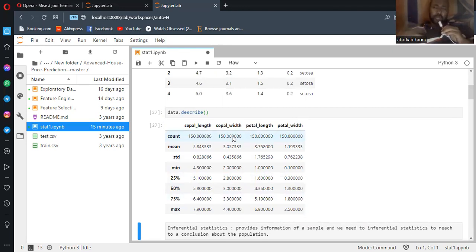Because we described the statistics of this sample, because here it is just a sample of 150 records, a famous one. This information is provided exactly, because we are working with a sample.